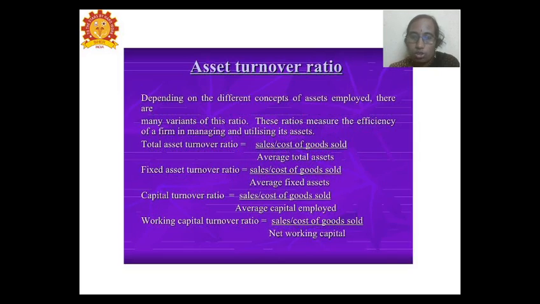Next we have the assets turnover ratio, which indicates the relationship between sales and assets. For the total assets turnover ratio, the calculation is cost of goods sold divided by average total assets. For the fixed assets turnover ratio, it is cost of goods sold divided by average fixed assets. Then we have the capital turnover ratio. The equity capital or the preference capital can also be taken for the calculation, with the formula sales or cost of goods sold divided by average capital employed.